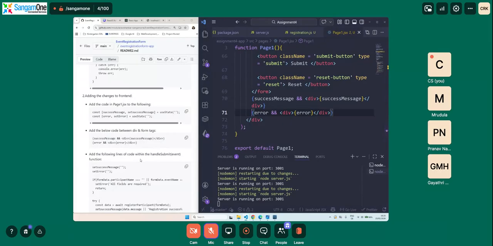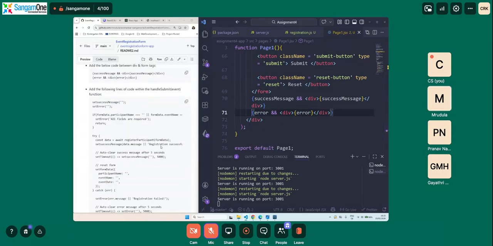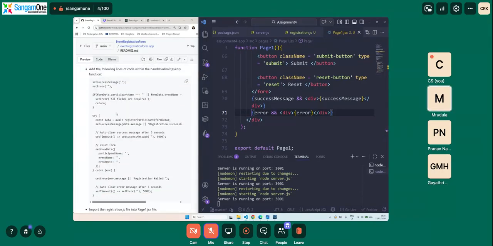Nothing else. So now we are going to say, see here, we are going to set success message, set error message. If form.participant data, we are going to check for the validation at the front end itself. All fields are required.